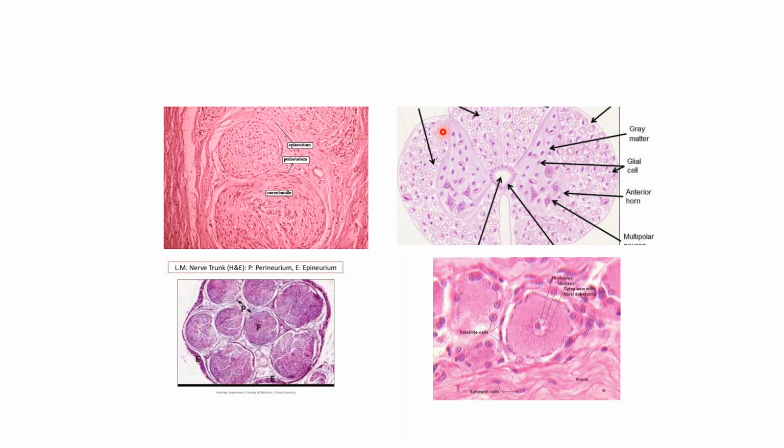This is white matter, which is divided into different fasciculi: anteroventral fasciculus, lateral fasciculus of white matter, and the posterior funiculus or fasciculus. So this is the posterior funiculus, this is the lateral funiculus, this is the anterior funiculus in the spinal cord. And these are the myelinated fibers, where you can see H&E does not stain myelin, because it is lipid and